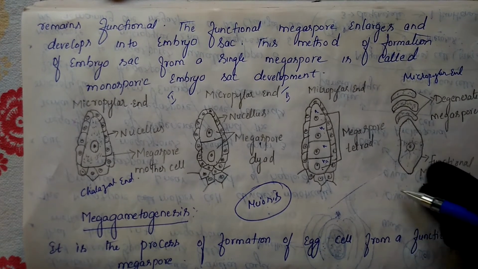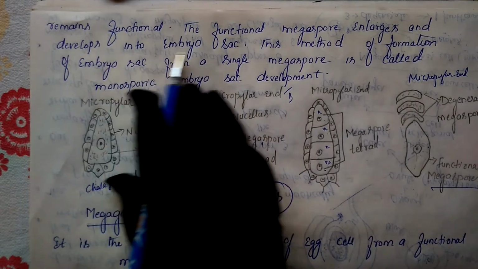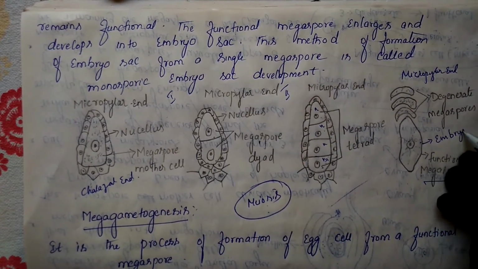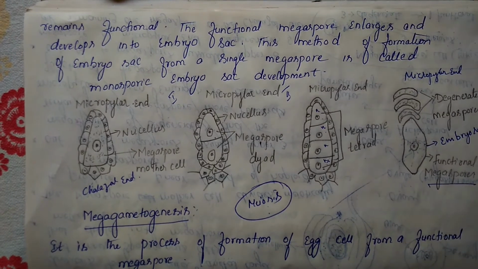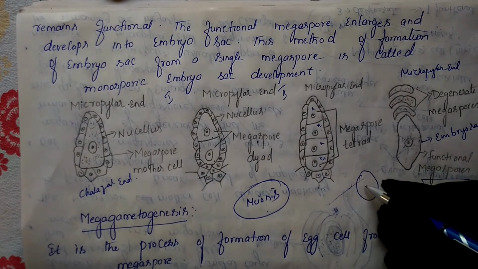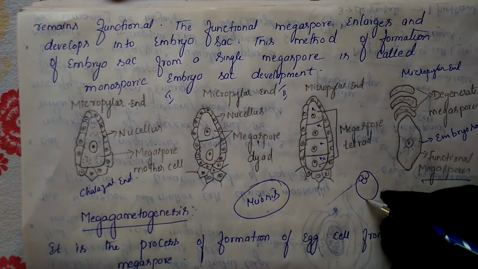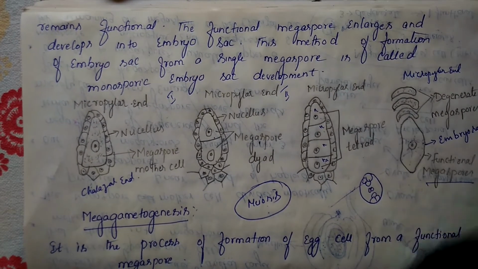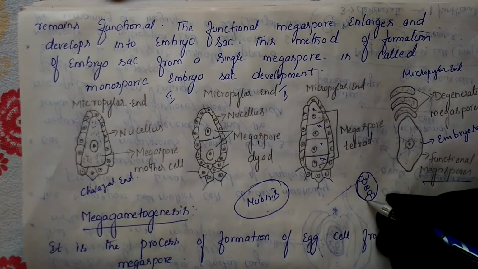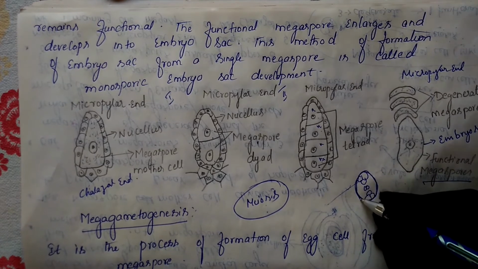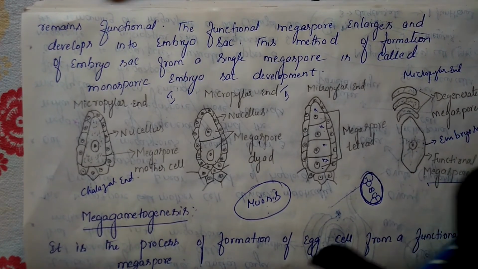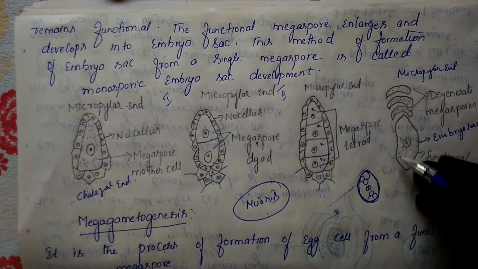Now this is what is happening. It is becoming enlarged, and finally it will develop into an embryo sac. That embryo sac will be present in this anatropous ovule, which contains these types of cells. Still these cells have not formed here. Just we got this outer structure, the outer embryo sac. Inside that we didn't get the cells. Only the outer structure.